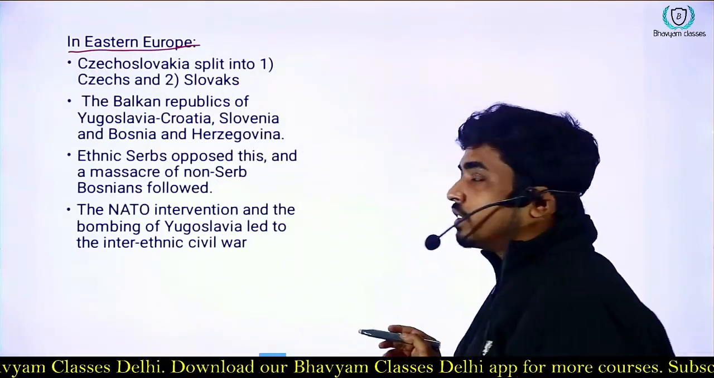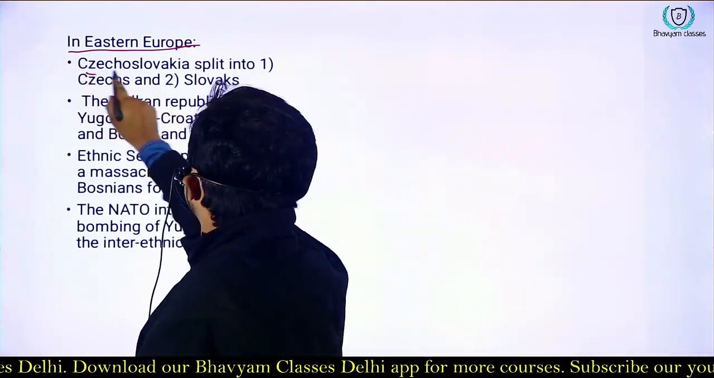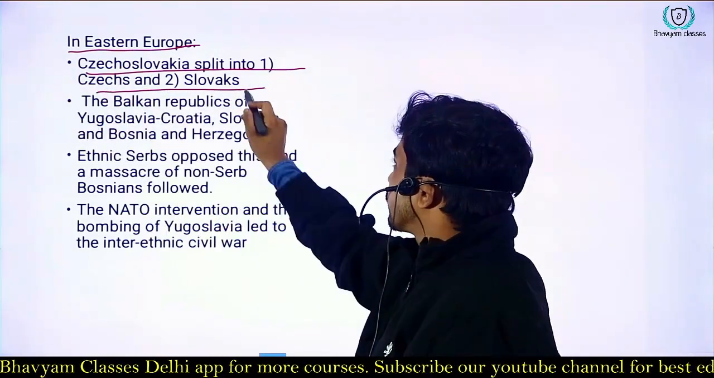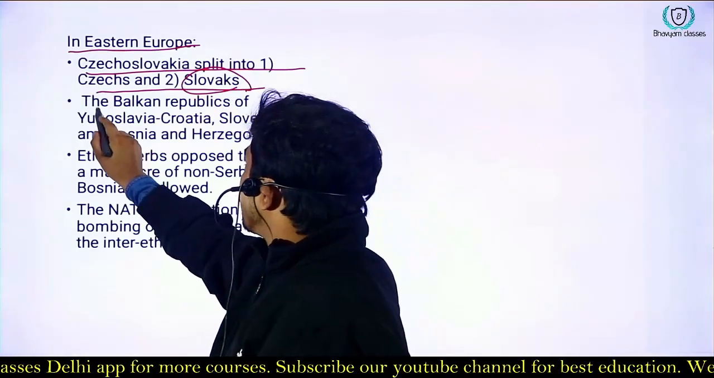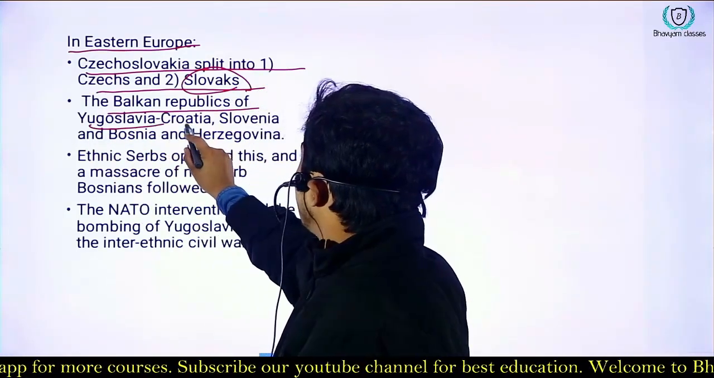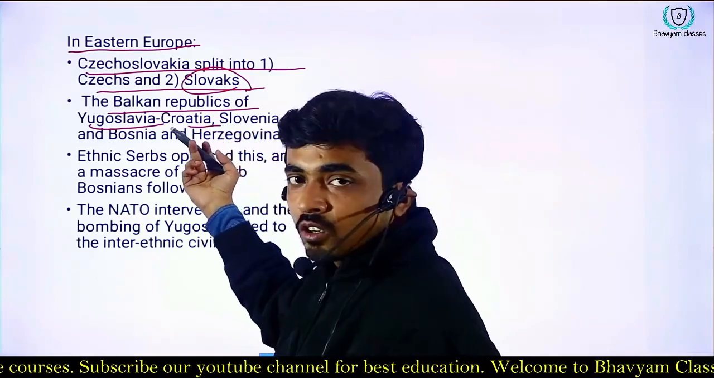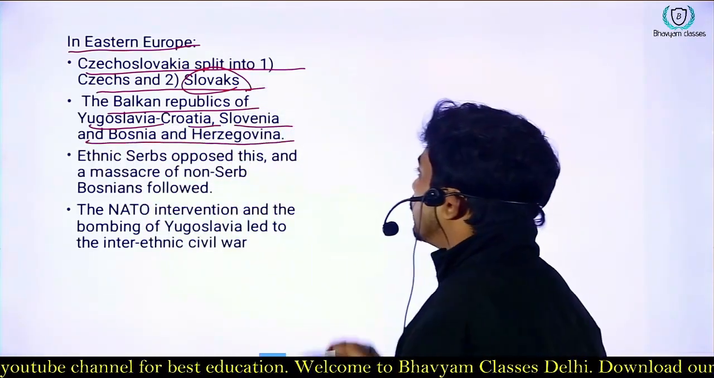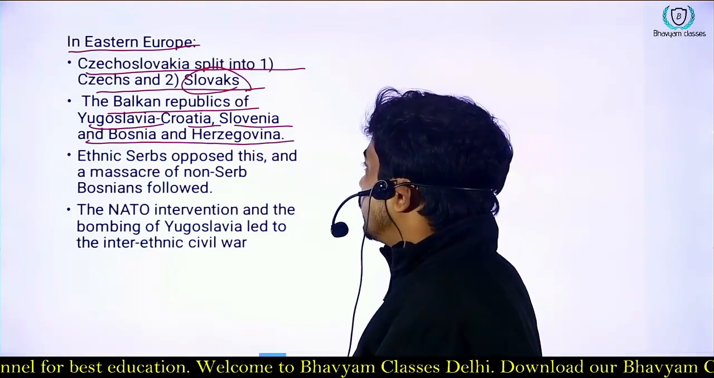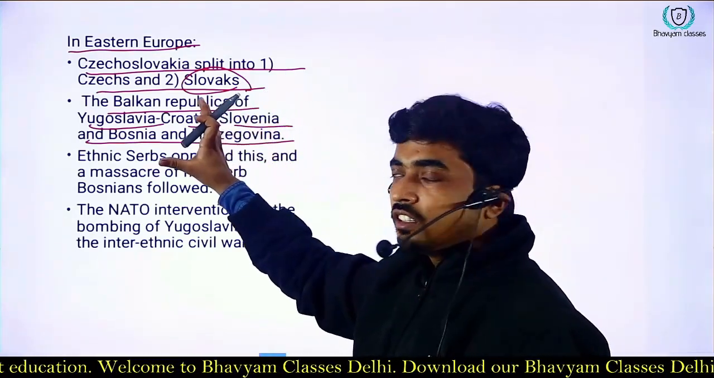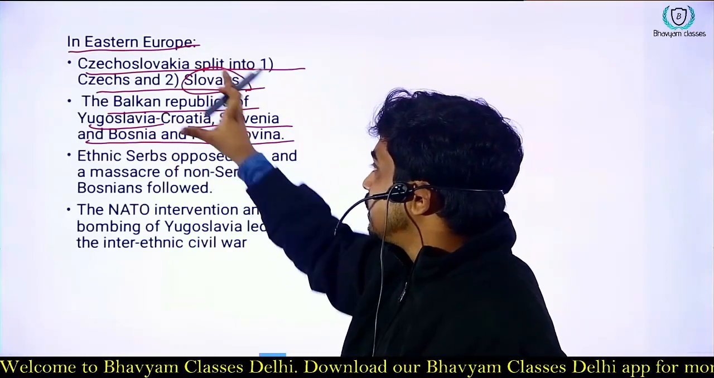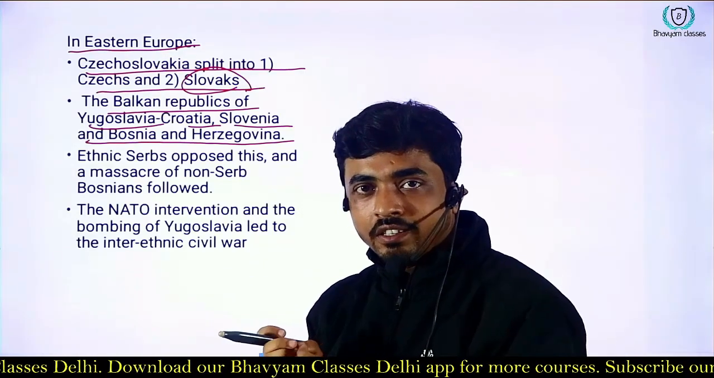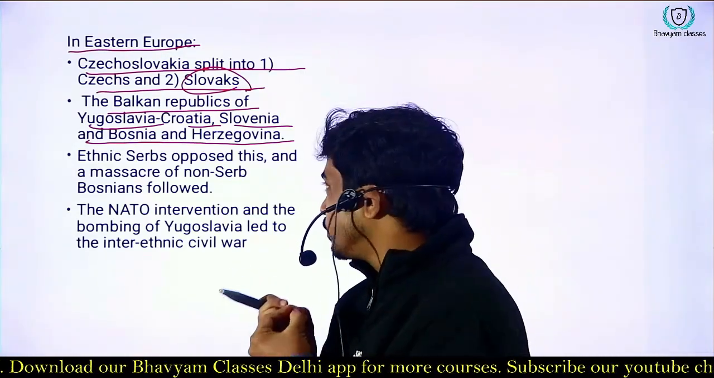So we know that Czechoslovakia split into Czechs and Slovaks. Slovaks is an ethnicity. And the Balkan Republic of Yugoslavia got split into Croatia, Slovenia and Bosnia and Herzegovina. So that was how the nations emerged in Eastern Europe, but that doesn't mean it was peaceful. That doesn't mean there was no conflict.